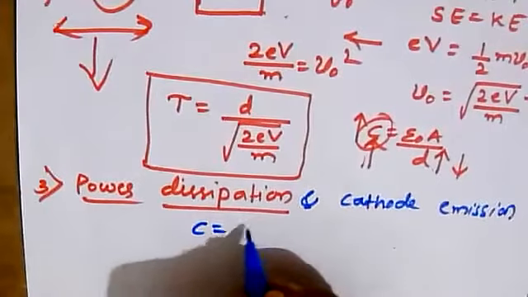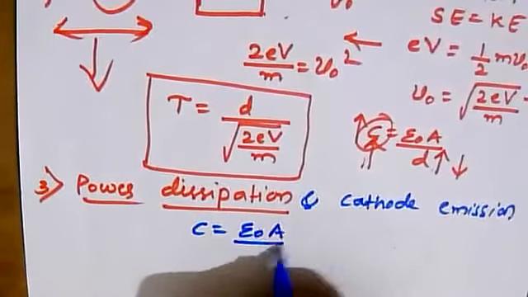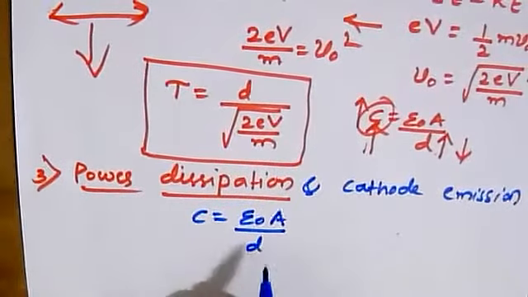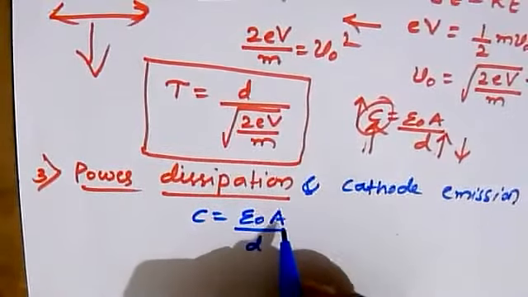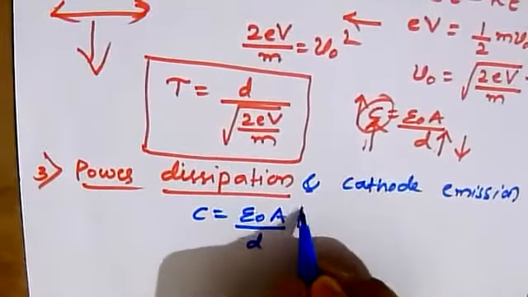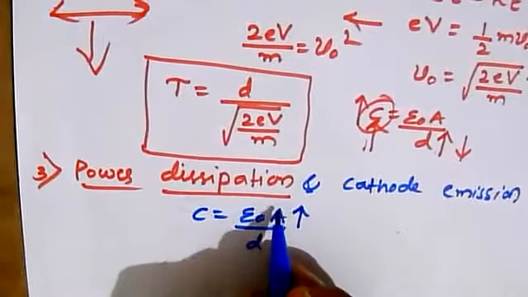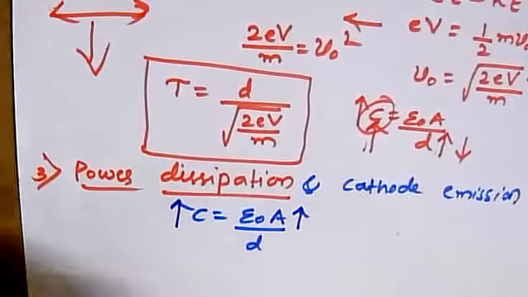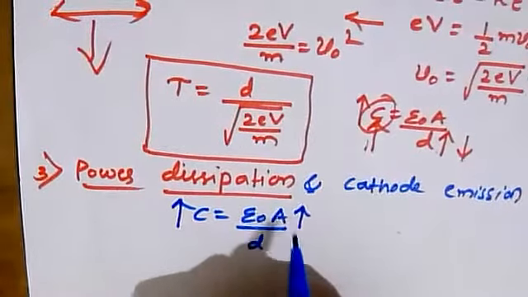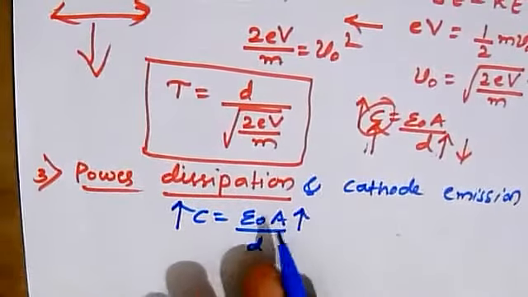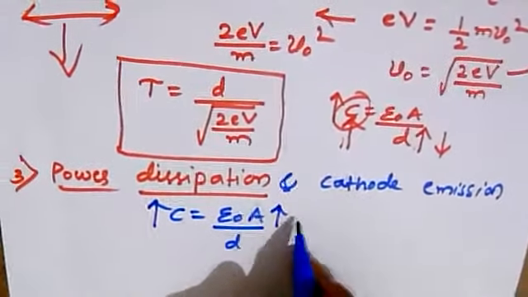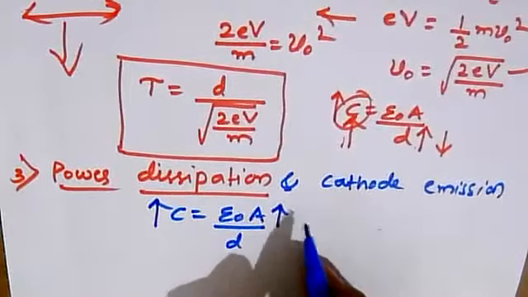Up to certain limits, C naught is epsilon A by D. The capacitance is influenced not only by the distance, but also by the area of the plates. If the area of the plates is increased, then automatically the capacitance increases. The area can be increased only to a certain amount. After that, it may affect the dissipation. Power dissipation may be affected if we increase this area beyond the limits.